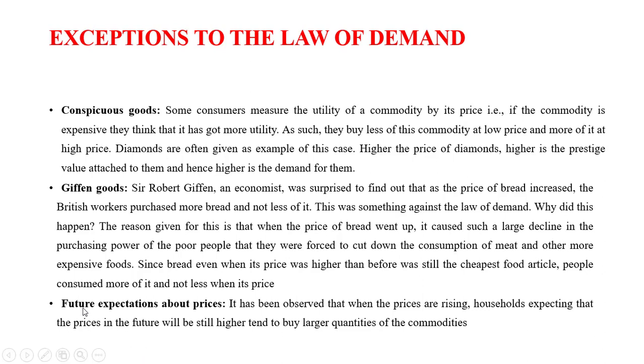Next is future expectation about prices. Now what is this future expectation about the prices? It has been observed that when the prices are rising, households expecting that the price in the future will be still higher tend to buy larger quantities of the commodities. It is a little bit similar to Giffen goods. Here they are saying that if in the future you expect that the price of some goods might increase, the same example we can take of rice.